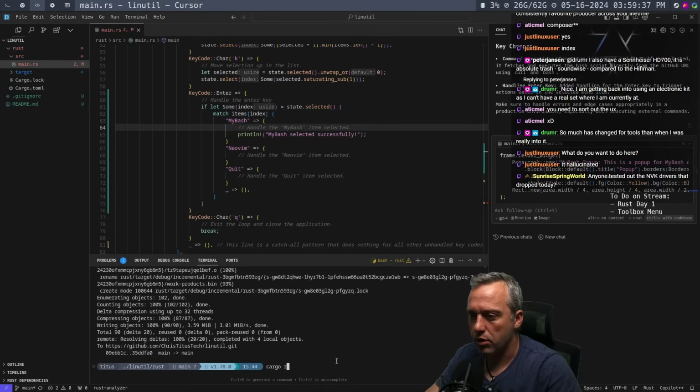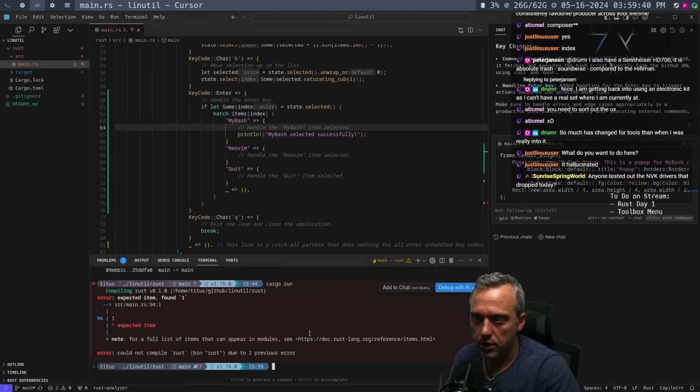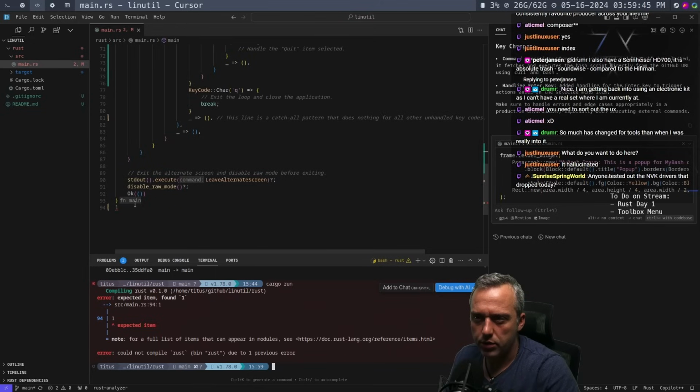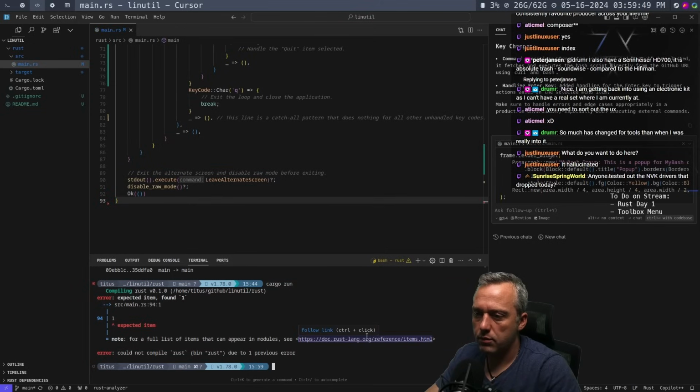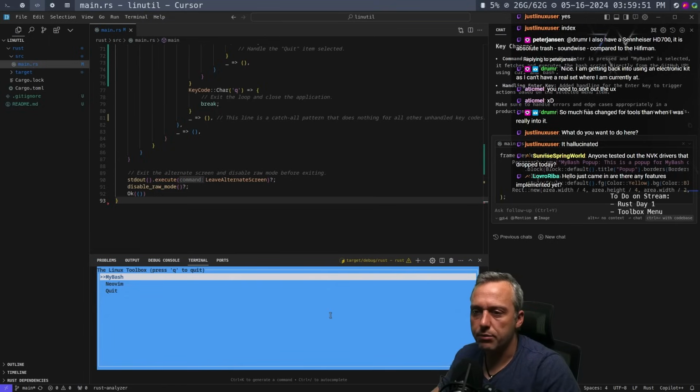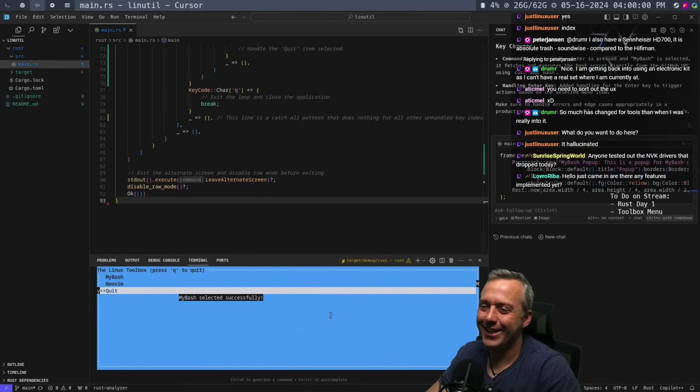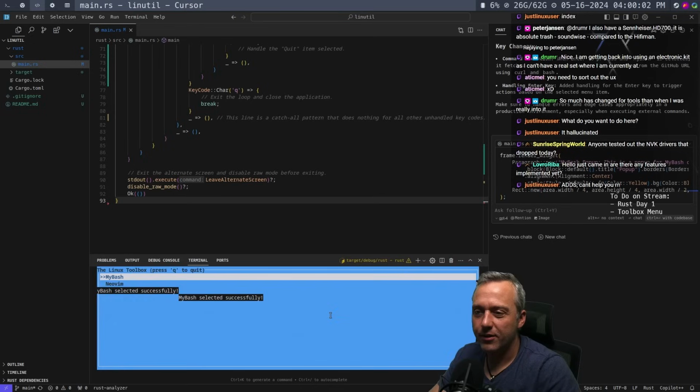Should. So let's go cargo run. Okay, we're at line 94. What did I do? Oh, my bad. Fat fingered something. So then we have this. Enter. Bash completed successfully. All right, cool. I like it.